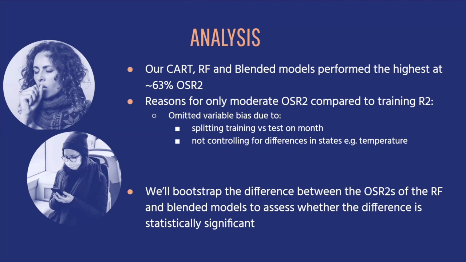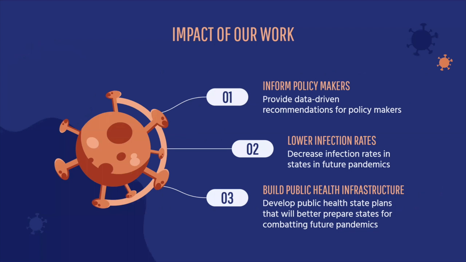For the next step, we'll bootstrap the difference between the OSR squares of the two high-performing models, and then assess whether the difference between the models is actually statistically significant or not. Moving forward, we want to assess the impact on both federal and state level to provide data-driven recommendations for those policymakers, as well as lower infection rates and deaths in future pandemics in those states. We also want to develop public health state plans that will better prepare states for combating future pandemics.